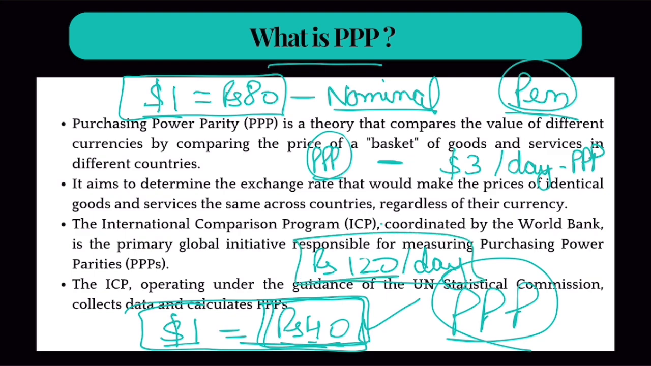You understand? Otherwise, we would have used this exchange rate, 80 times 3 is 240, but we are using the PPP exchange rate. I hope you understood PPP, right?